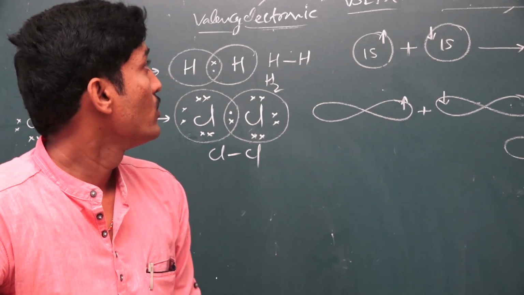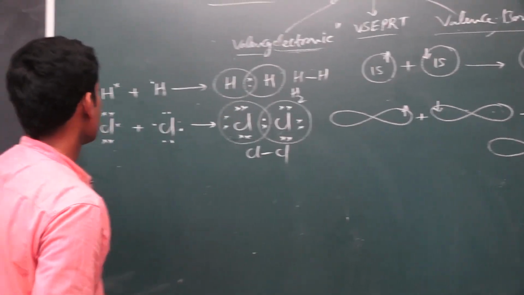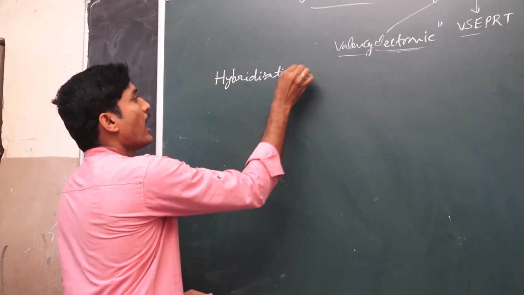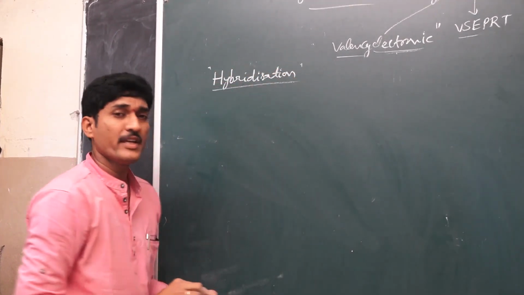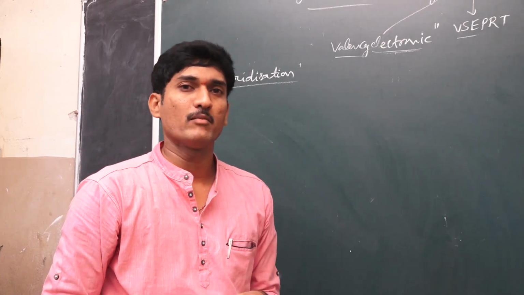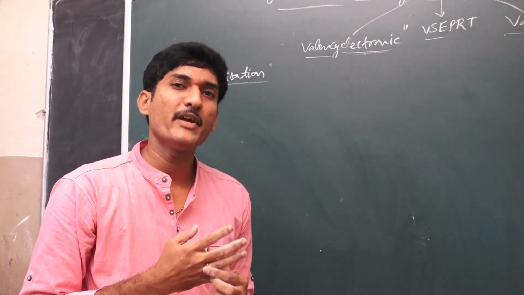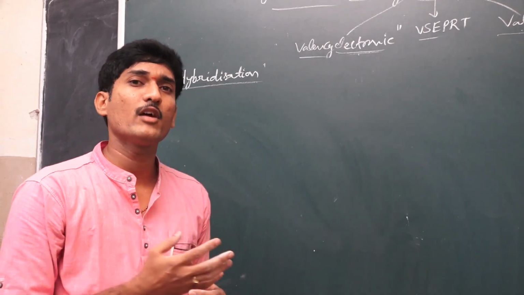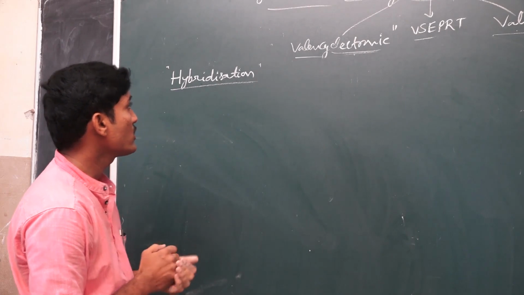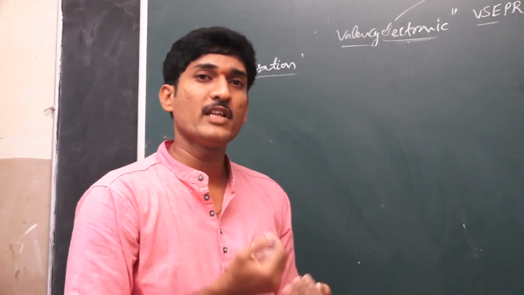Okay, children. Now we go to another main concept, that is hybridization. Hybridization is different from overlapping. In overlapping, the orbitals of two atoms overlap, but in hybridization, within the same atom, there is redistribution and rearrangement of atomic orbitals giving rise to an equal number of identical orbitals. Hybridization is of different types: sp hybridization, sp2 hybridization, and sp3 hybridization.